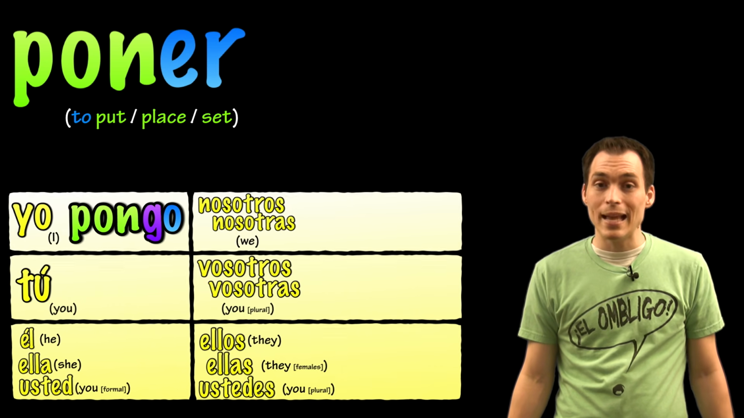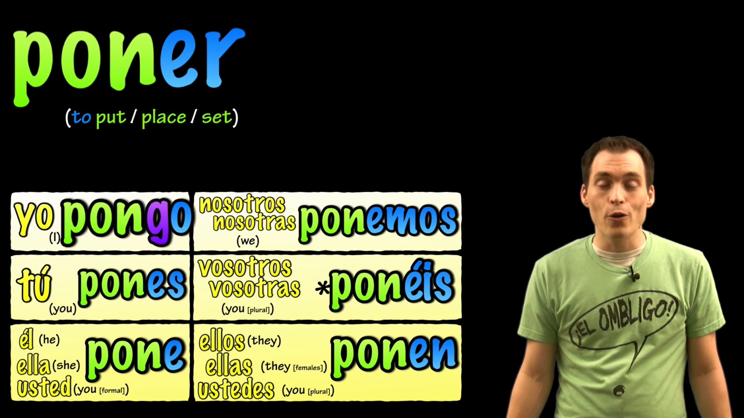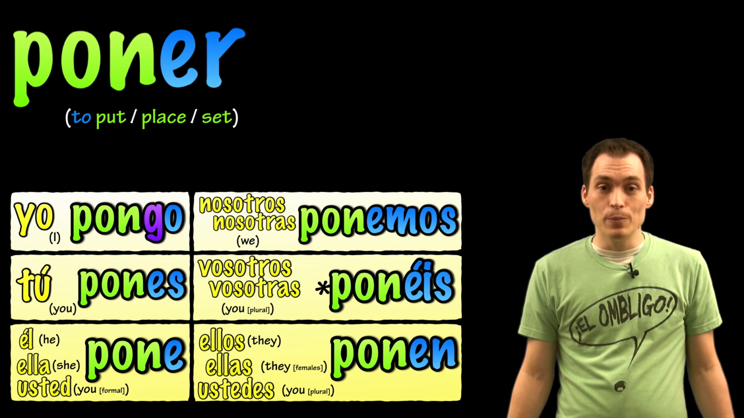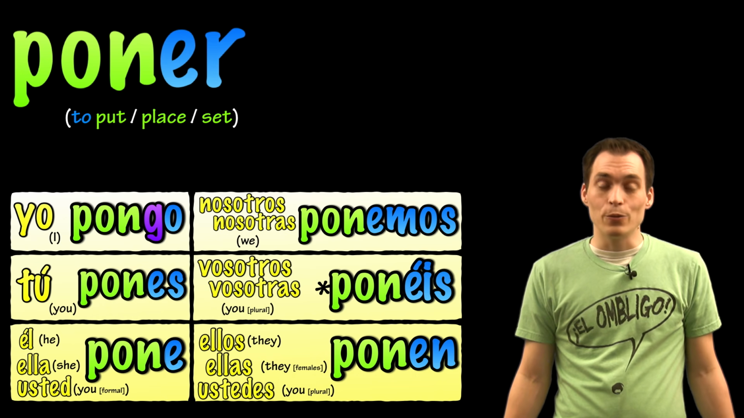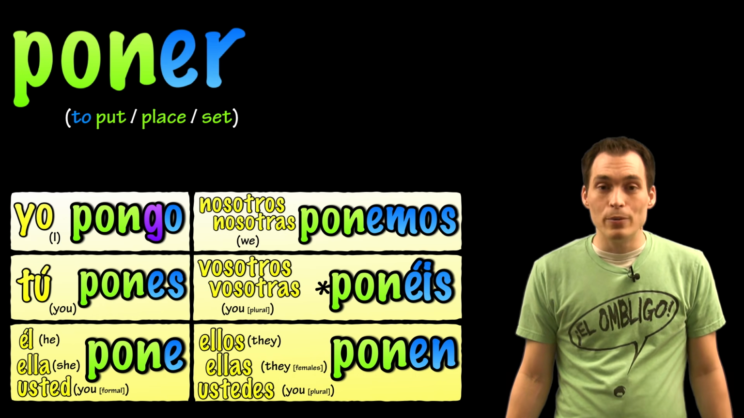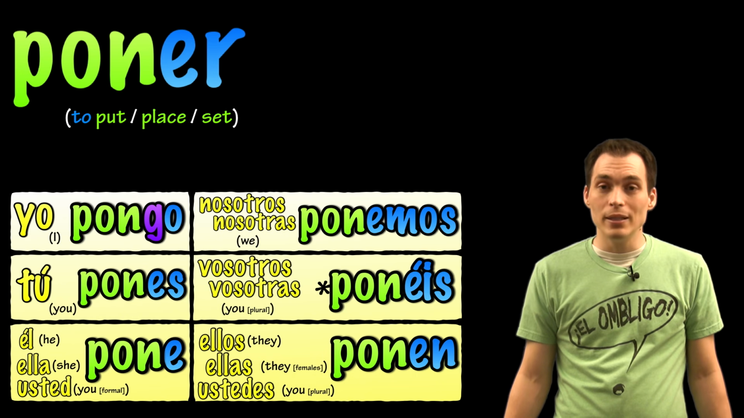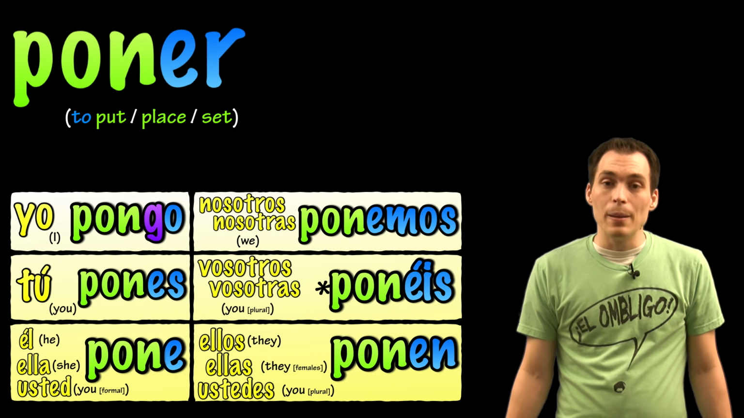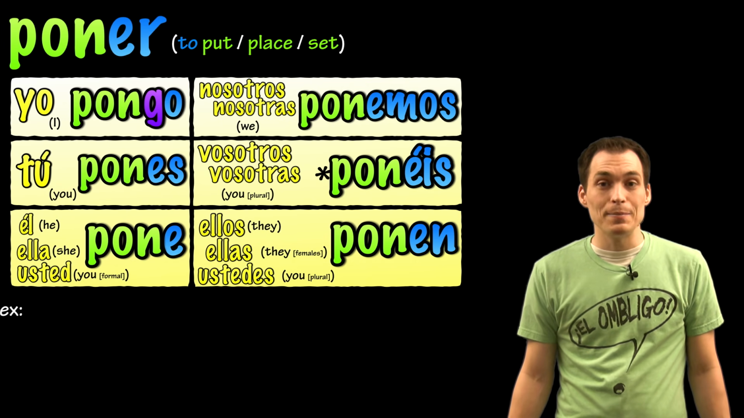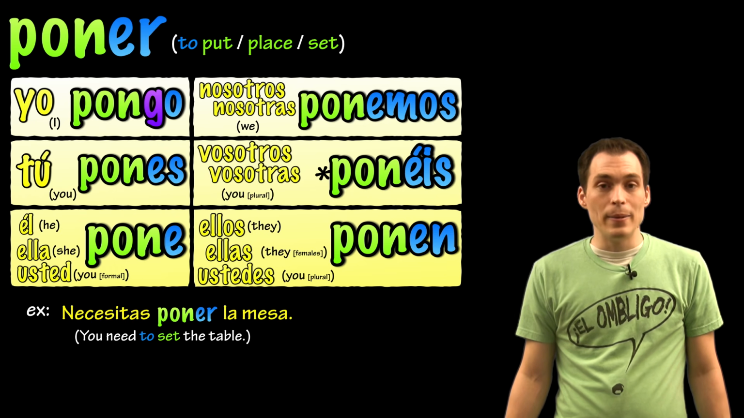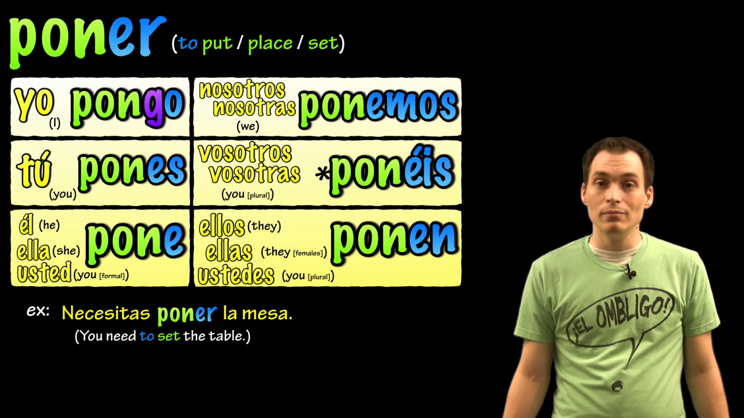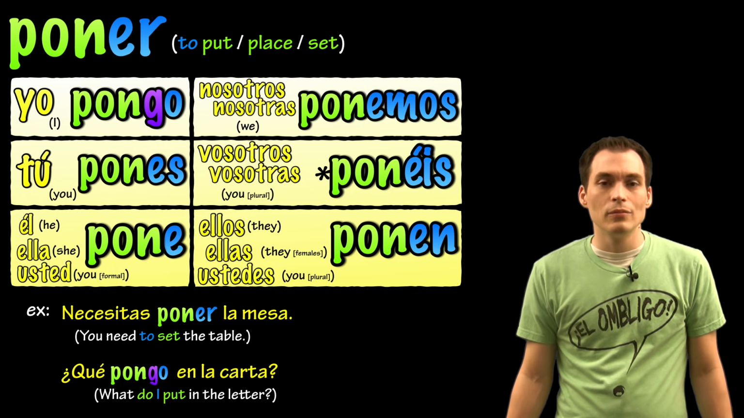Another verb in the Goyo family is poner, to put, to place, or to set. Let's look at the forms. Pongo would be I put. Pones would be you put. Pone would be he or she puts, or you formal put. Ponemos, we put. Ponéis, you all put, if you're in Spain. Ponen, they put, or you all put. Some examples. Necesitas poner la mesa. You need to set the table. ¿Qué pongo en la carta? What do I put in the letter?